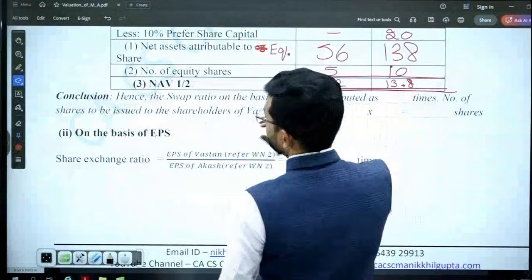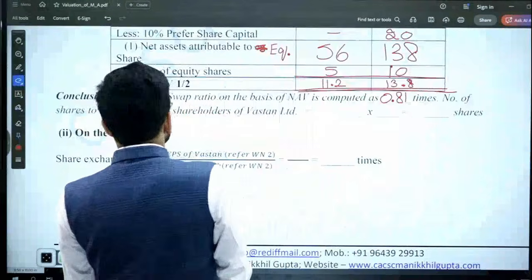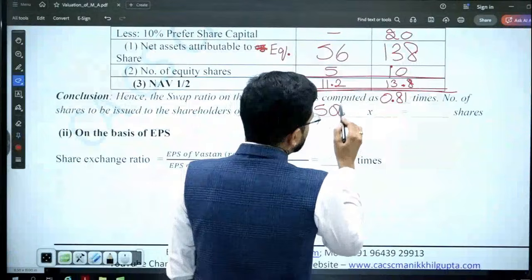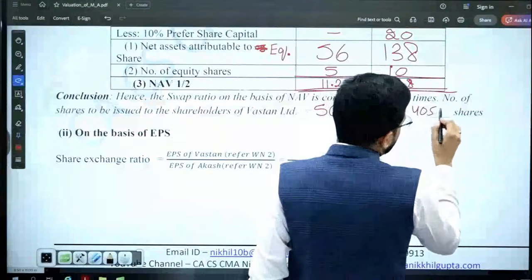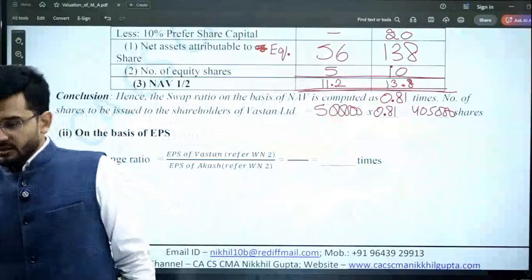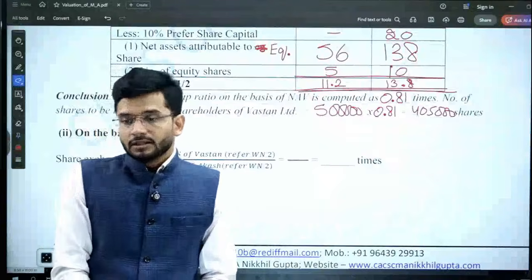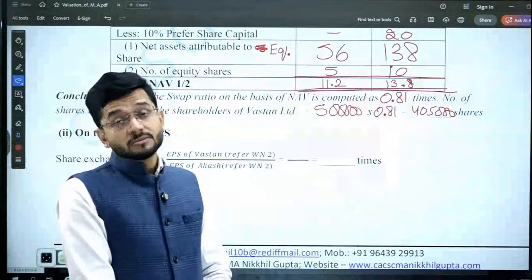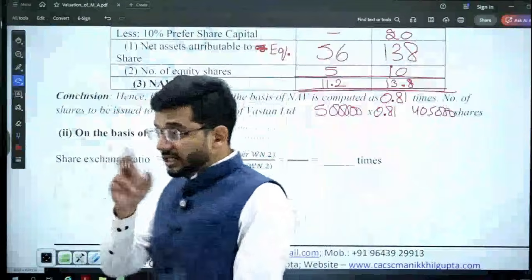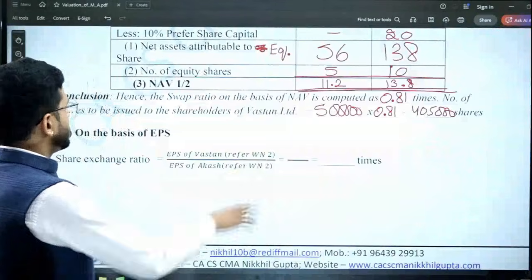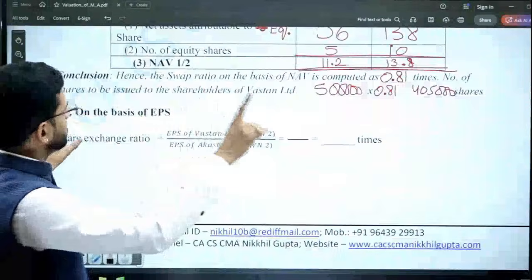Hence the swap ratio is computed as 0.81 times, and number of shares issued to shareholders of Watson Limited is the original 5 lakh shares multiplied by 0.81, which gives 4,05,000 shares. Obviously guys, Watson Limited will want maximum number of shares to be issued to them. That will be beneficial for Watson Limited. But Akash Limited will think what is beneficial for him as well, and then accordingly he will issue the shares. So 4,05,000 shares are issued by Akash Limited to Watson Limited in the first option.